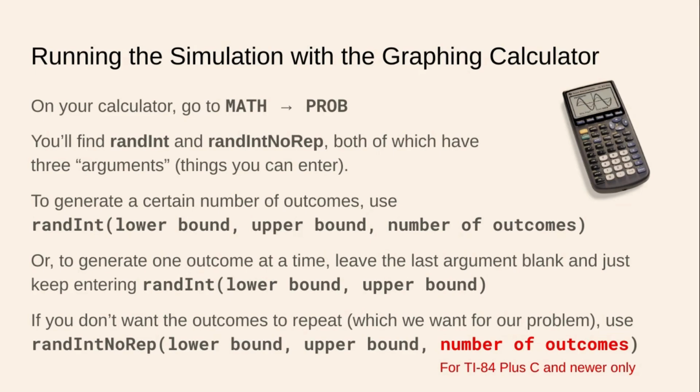So for your older calculators, for randint no rep, you would just enter a lower bound and an upper bound, and what it would do is list out all of the values in the interval you specify in a random order. Okay, so we're going to run this simulation on the calculator and see how we do.